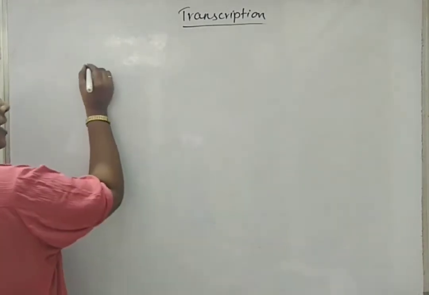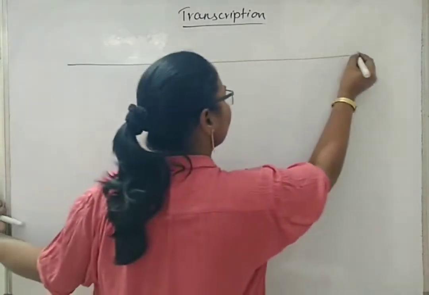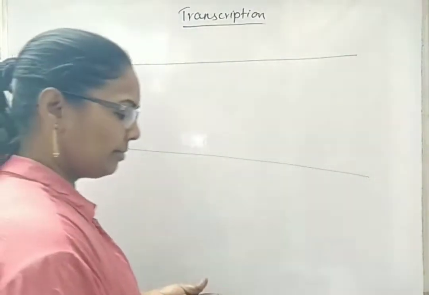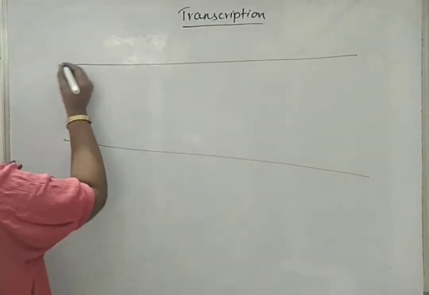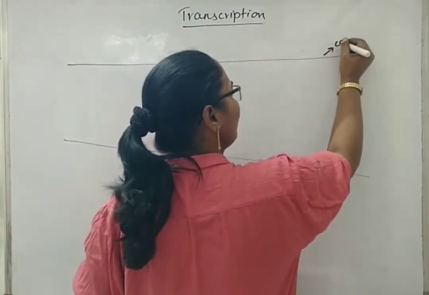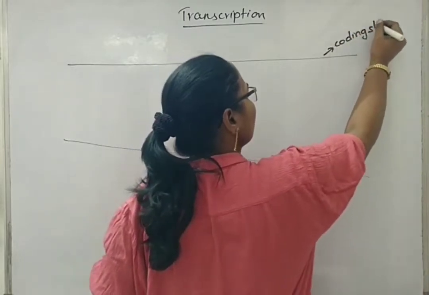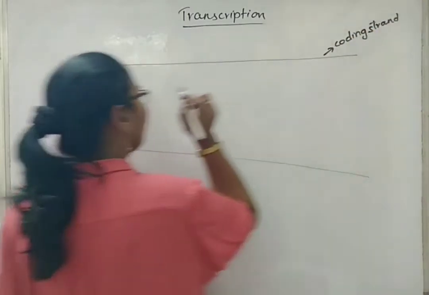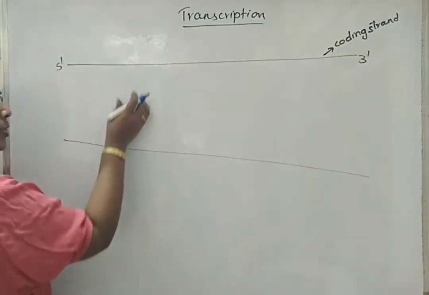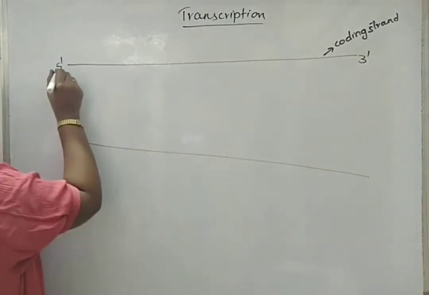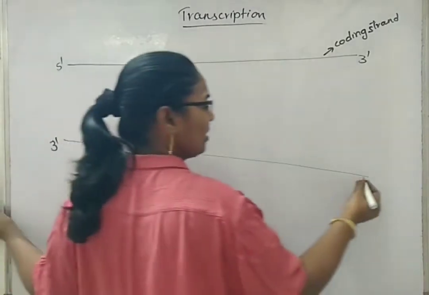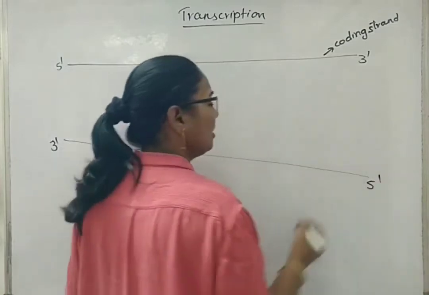We will see the structural arrangement of the transcription area. These are the double strands of DNA. One strand we can call the coding strand. The coding strand is read from 5' to 3', which gives its own gene sequence to mRNA. If this end of the coding strand is 5', then it will be 3' of the other strand, that is the template strand, and this will be 5'.